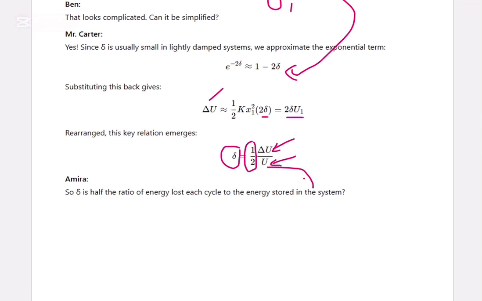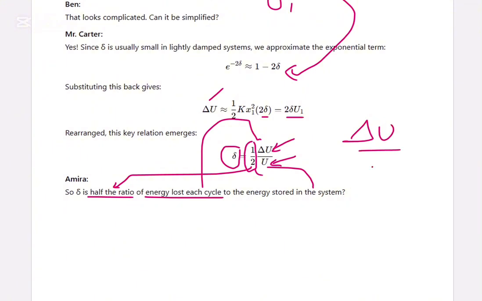U is the energy stored in the system, and delta U is the energy lost each cycle. Whatever the ratio of delta U by U comes out to be, you multiply that by half, and you get the logarithmic decrement.